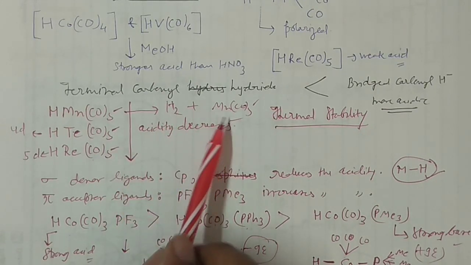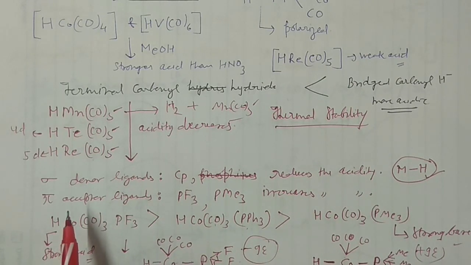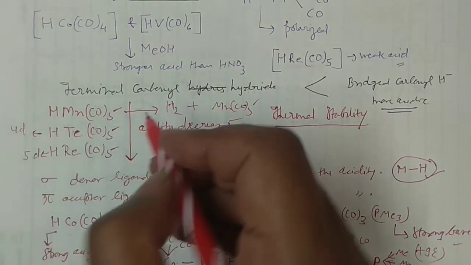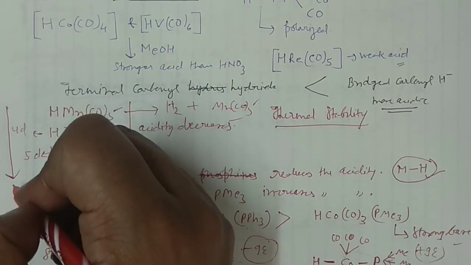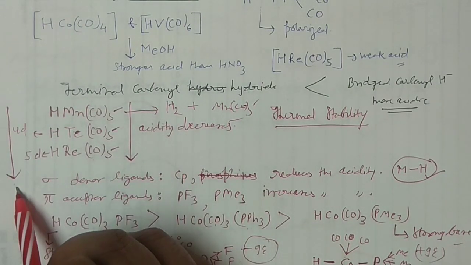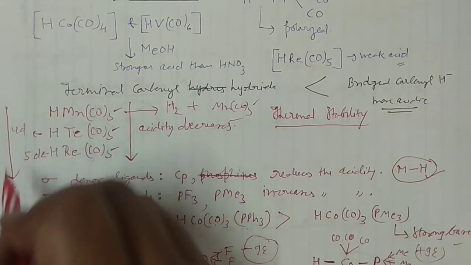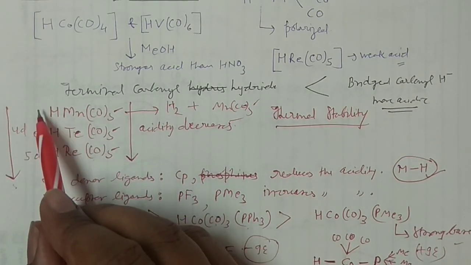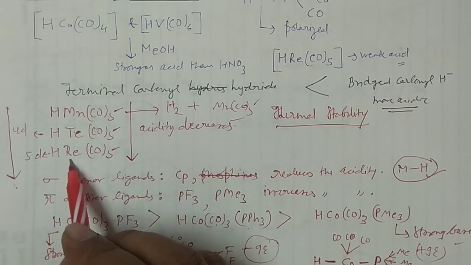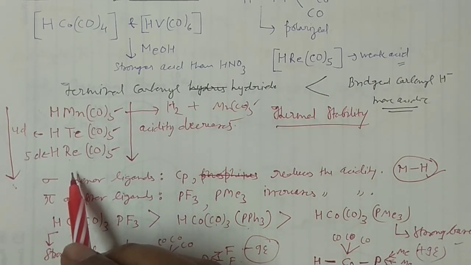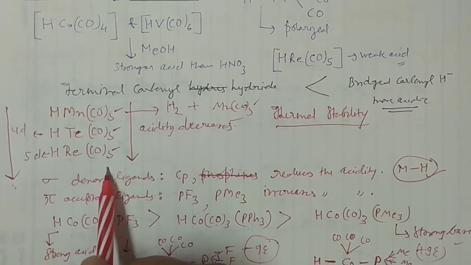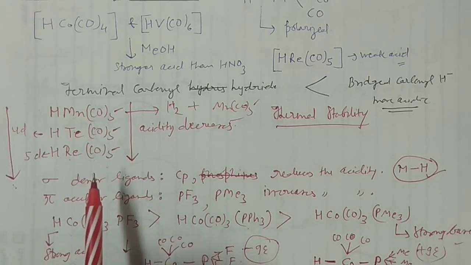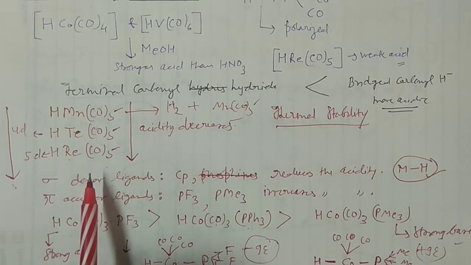metal carbonyls. Another thing, when you move down the group, the thermal stability increases for them, right? So this one is less thermally stable, and this rhenium complex would be very, very highly thermally stable. You should keep in mind that particular trend. When you move down the group, the thermal stability increases. So this thing I had to add, which I forgot.